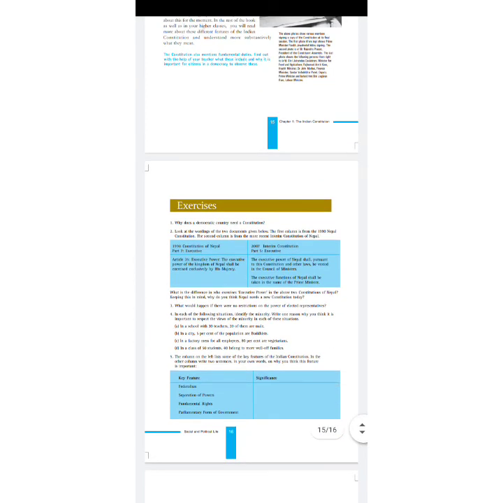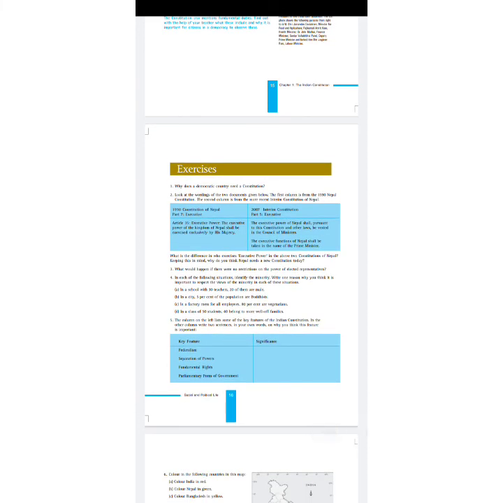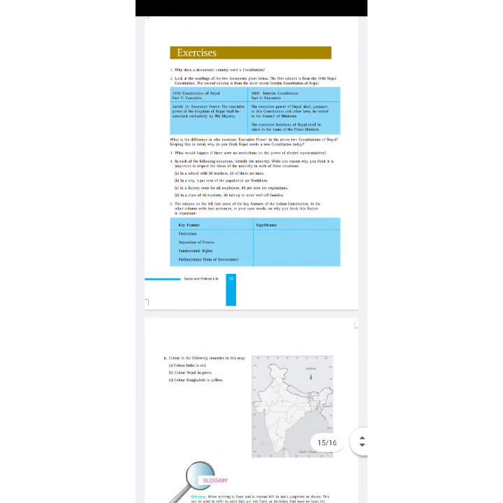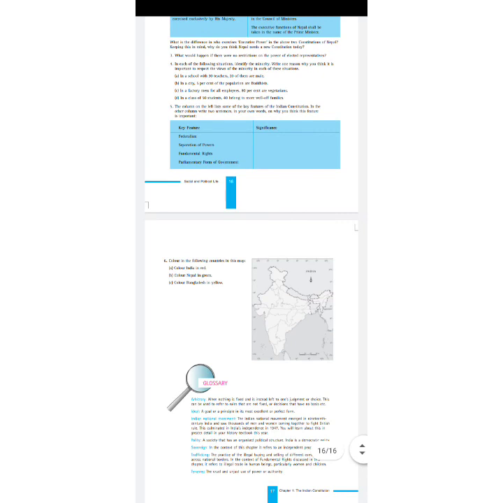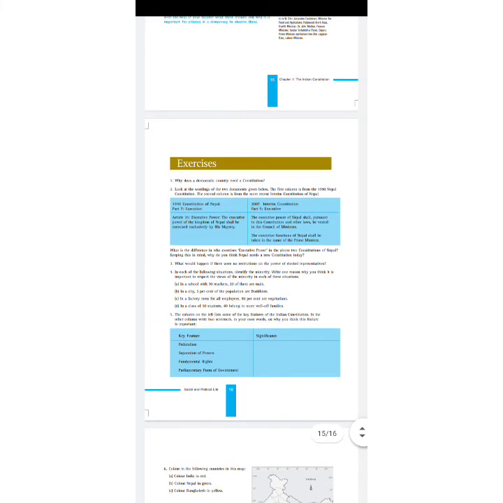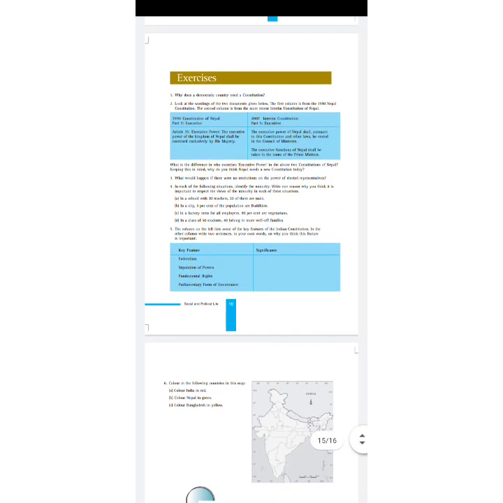Then number 3, what would happen if there were no restrictions on the power of elected representatives? You do this one yourself, try yourself. Any doubts, leave a comment, or you can ask by WhatsApp also, and I will give you the extra questions after a few days. So thank you, thank you very much.